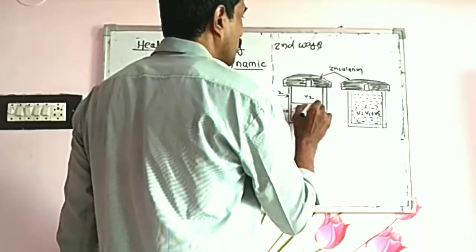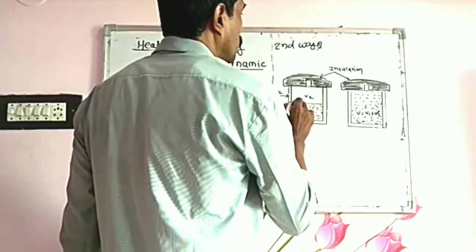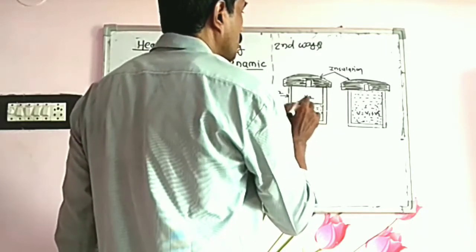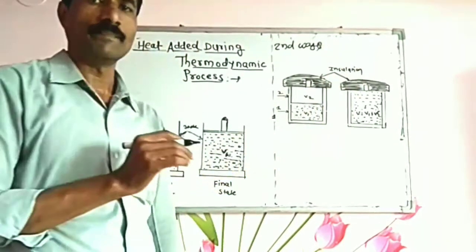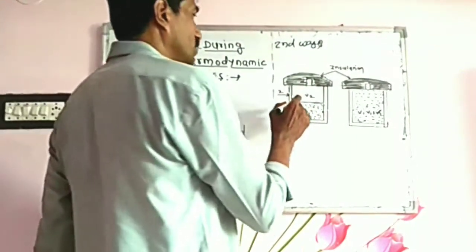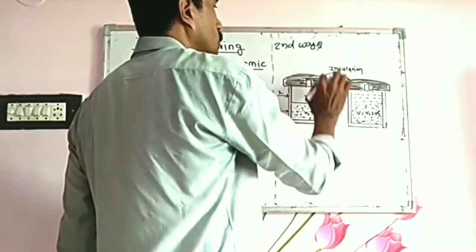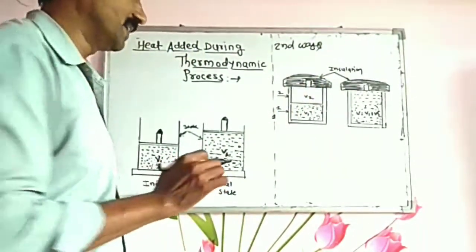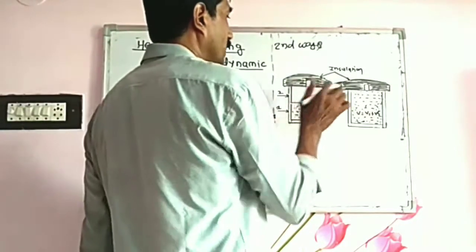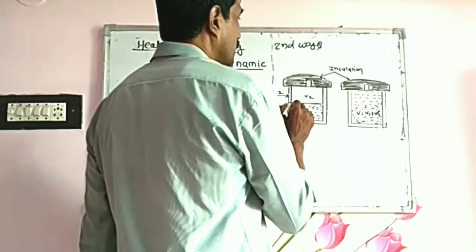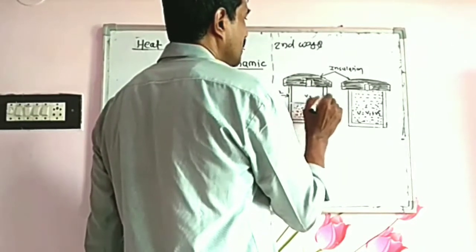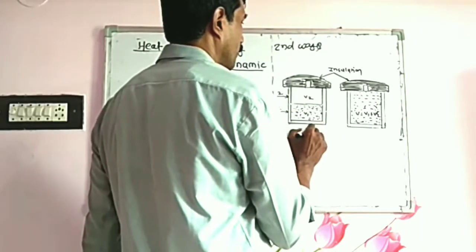The partition between the two compartments is thin and breakable, and the cylinder is surrounded by insulating material.